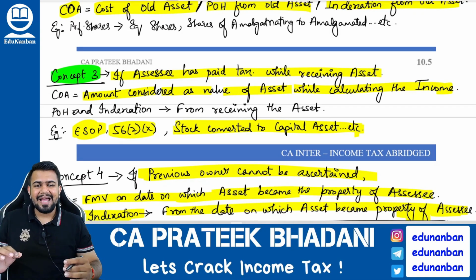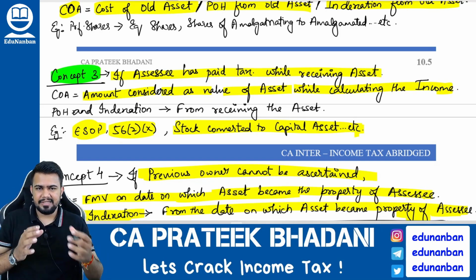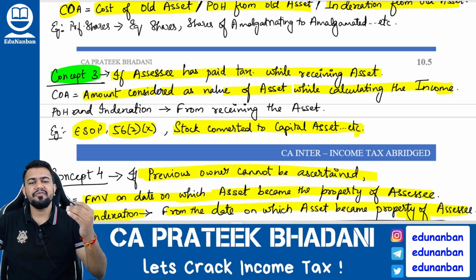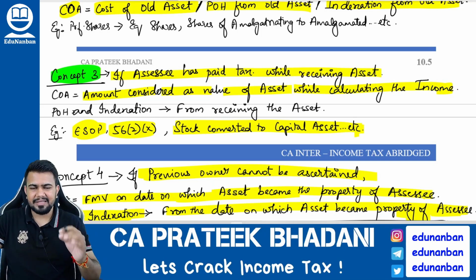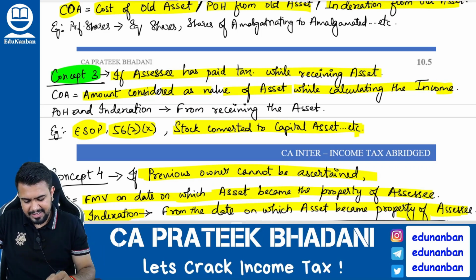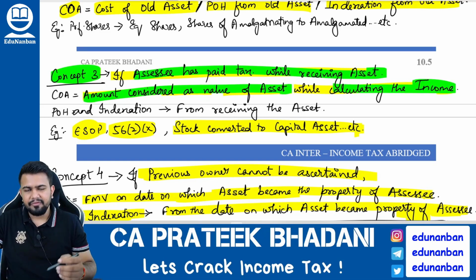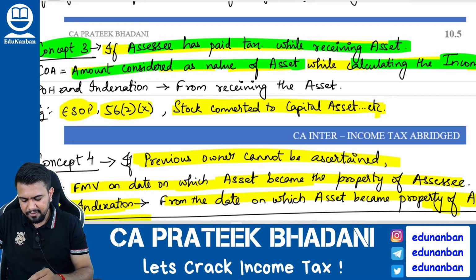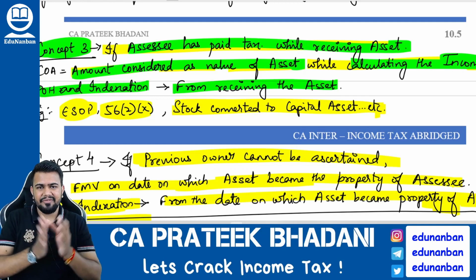Next, concept number 3. If assessee has paid the tax on income and he is getting an asset, in such case the value of that asset that was considered for the income calculation will become the cost of acquisition of that asset in the hands of assessee. If the assessee has paid the tax while receiving the asset, then the amount considered as value of asset while calculating the income will be taken as the cost of acquisition. Period of holding and indexation should be taken from the day on which the assessee is receiving the asset.